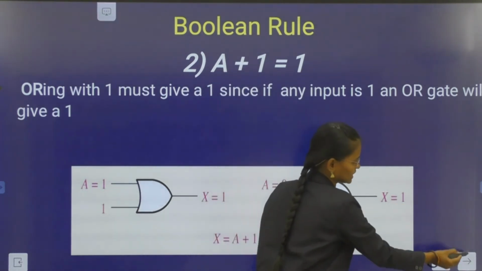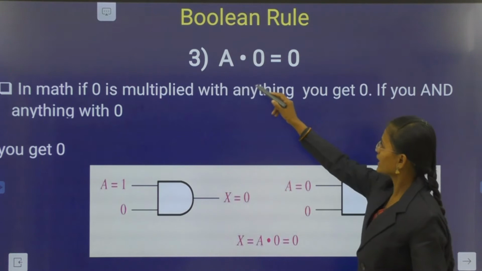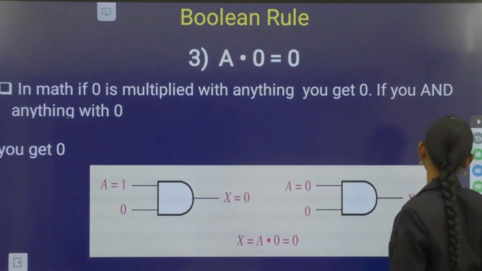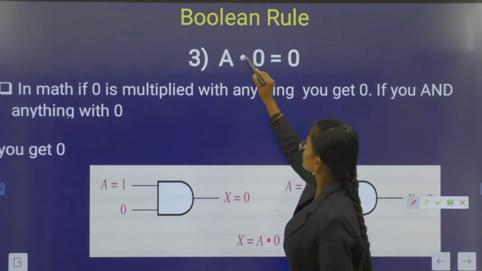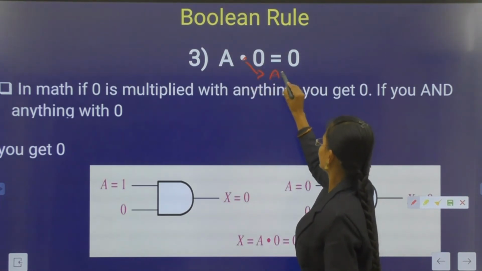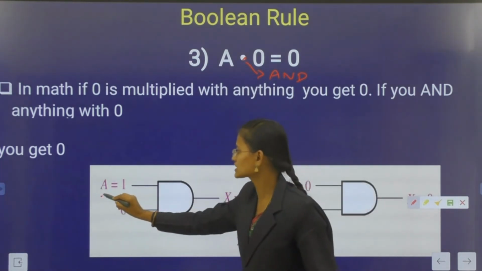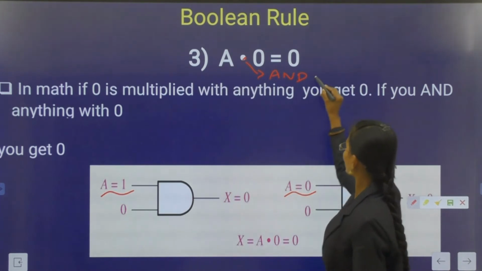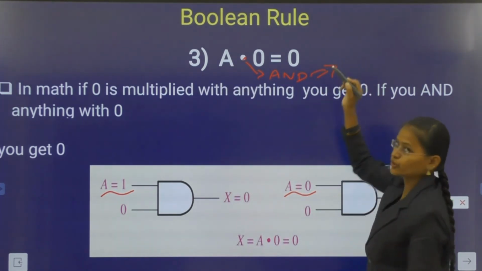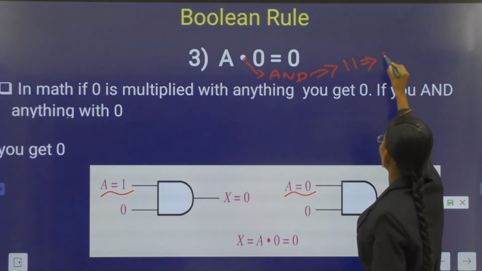And next see the third theorem. This is the third theorem, that is A into 0 equal to 0. Here A dot indicates the AND gate. Here also A is considered either 0 or 1. In AND gate function, if two inputs are high, then output is high.